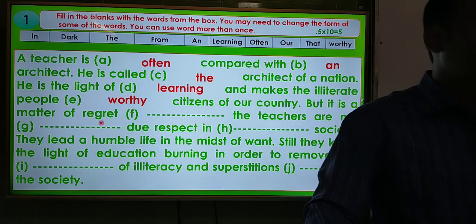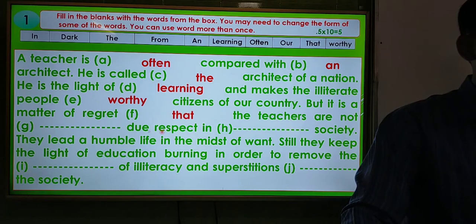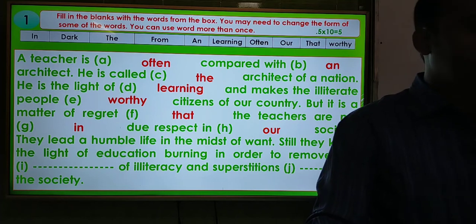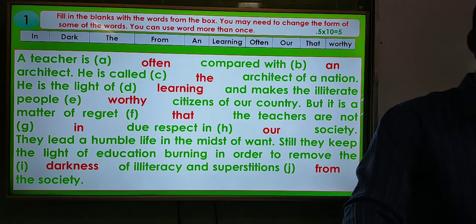But it is a matter of regret dash. So the answer will be here that it is a matter of regret that the teachers are not dash due respect, are not in due respect in our society. And then they lead a humble life in the midst of want, still they keep the light of education burning in order to remove the darkness of illiteracy and superstitions dash the society. So it will be the, from the society.